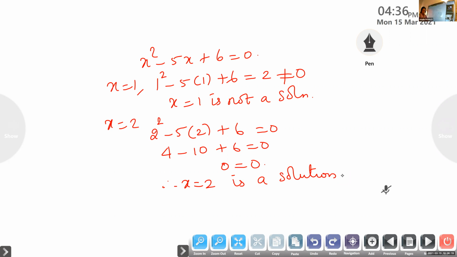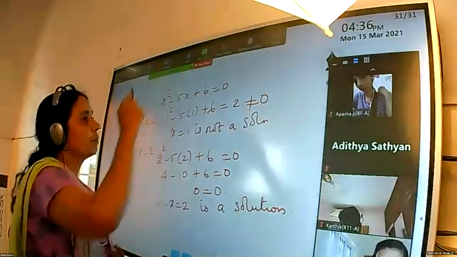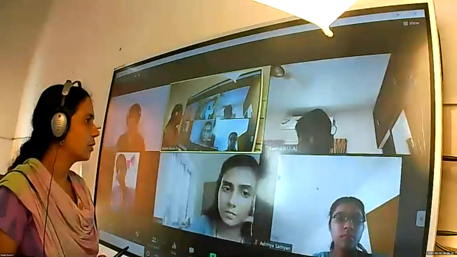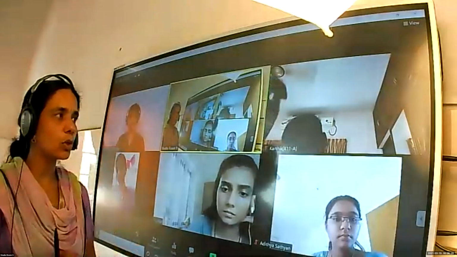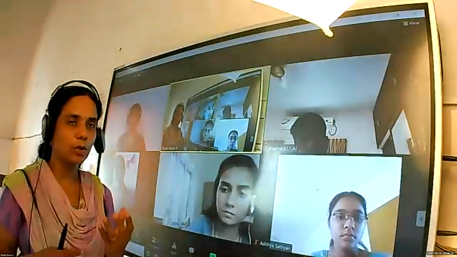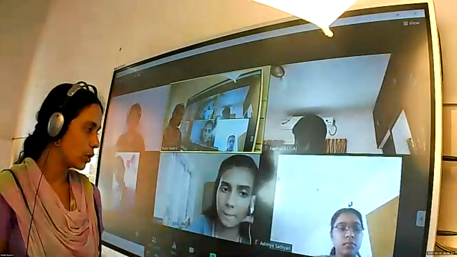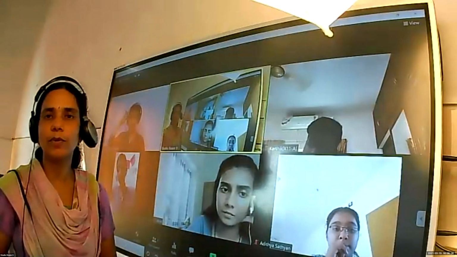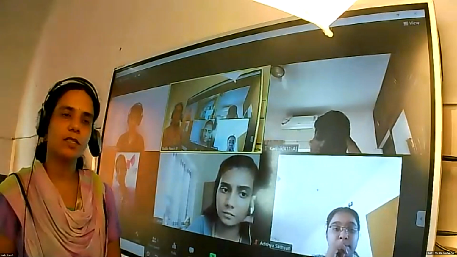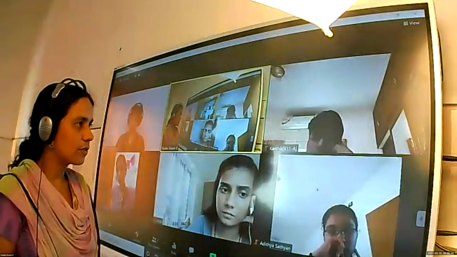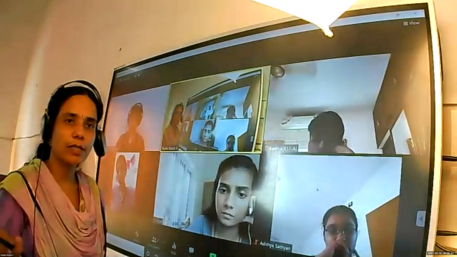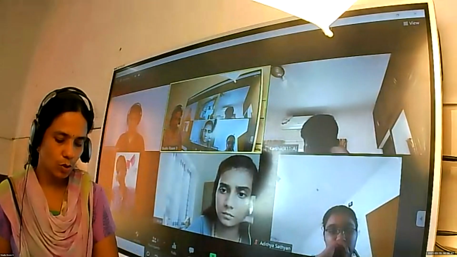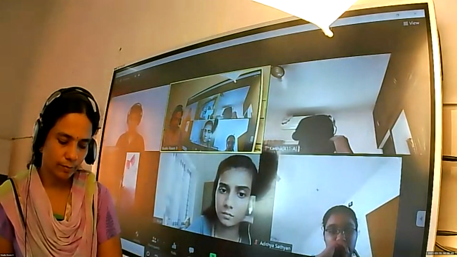So now, likewise, when a differential equation is given, we can check whether the given function is a solution or not. Instead of a number, a function is said to be a solution. A function is said to be a solution of the differential equation if it satisfies that equation. If it satisfies, then it is a solution. Otherwise, it is not a solution. Write the definition.